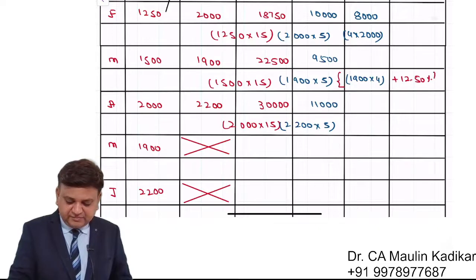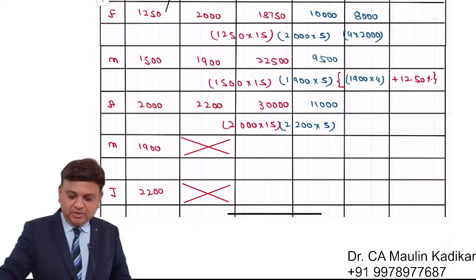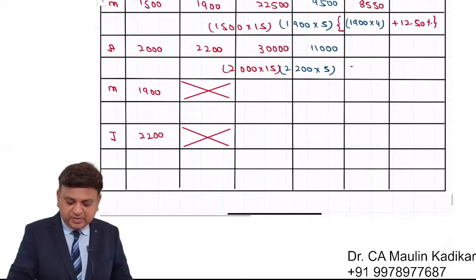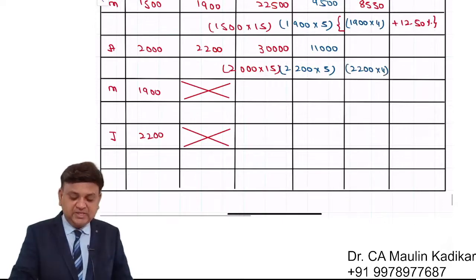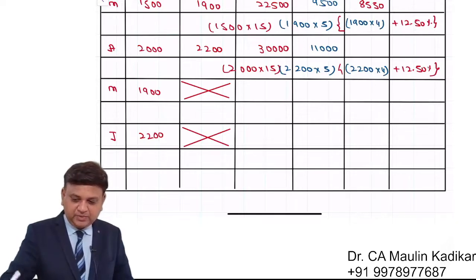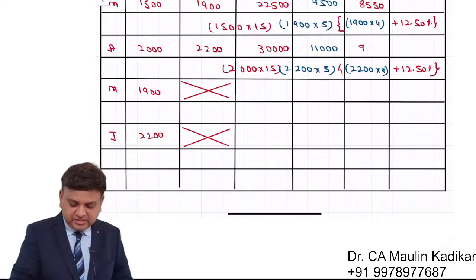So whatever the answer of 7600 that we compute plus 12.5 percentage, that is 8550. Similarly, for the month of April, it is 2200 into 4 plus 12.5 percentage, that is 9,900.